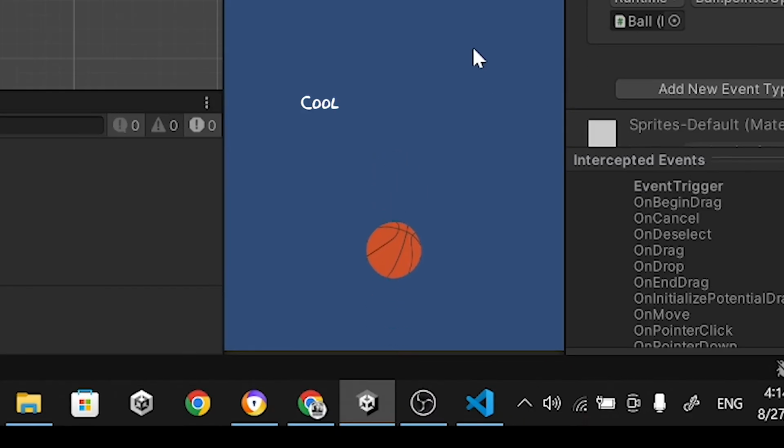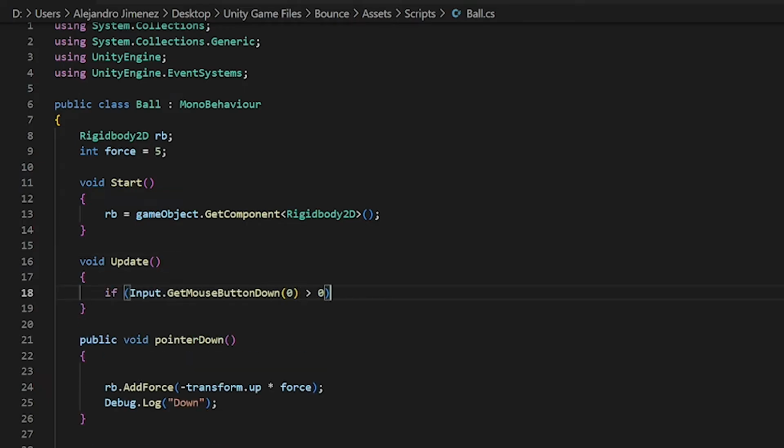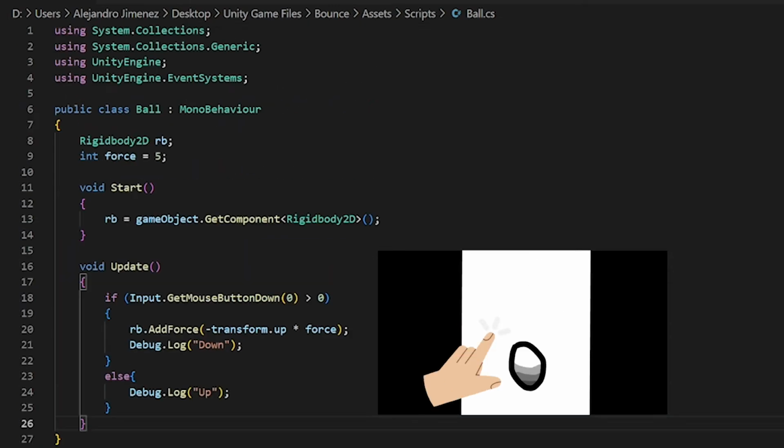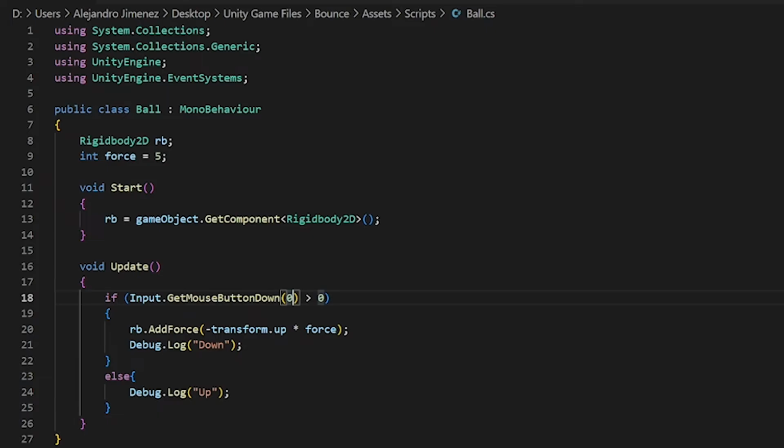So then I started working on the main mechanic, which is that when you touch the screen, gravity will go higher and the ball will go faster towards the ground, which is what I mentioned earlier. So I built the game to an Android phone so I can try it out, and this is where I'm at.